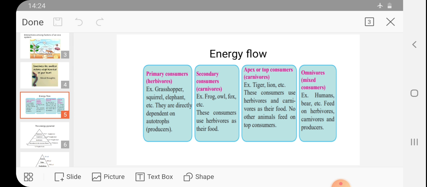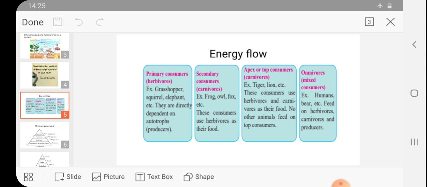You know from nutrition that producers, the green plants, produce the food by the process of photosynthesis. These green plants are used by consumers. Consumers may be herbivores, carnivores, or omnivores. Then saprophytes and then decomposers. Accordingly, the organisms are dependent on one another. Come to this chart.